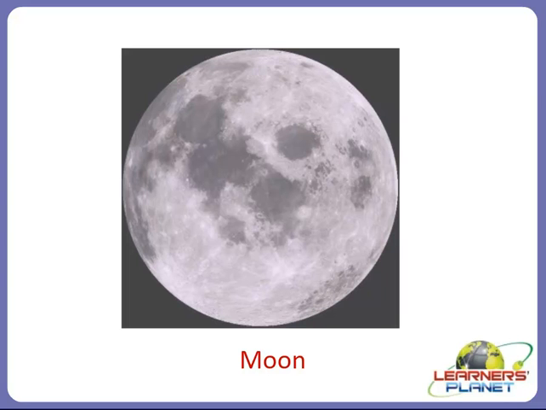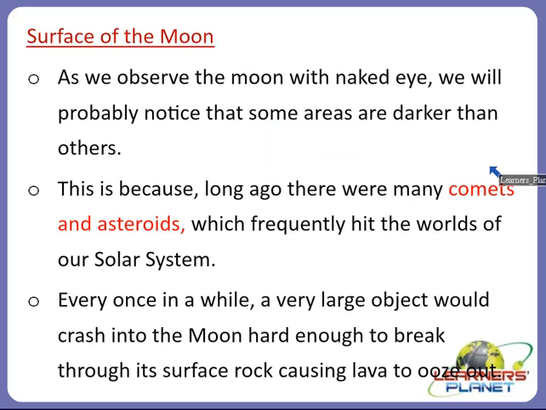So let us now study the interesting thing about the Moon, that is, the surface of the Moon. Yes, as we observe the Moon with the naked eye, we will probably notice that some areas are darker than others, as we saw in the picture. This is because long ago there were many comets and asteroids which frequently hit the worlds of our solar system, right?